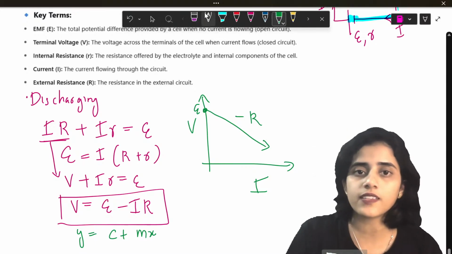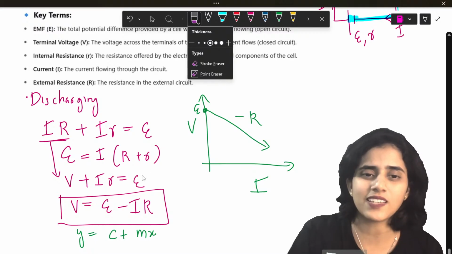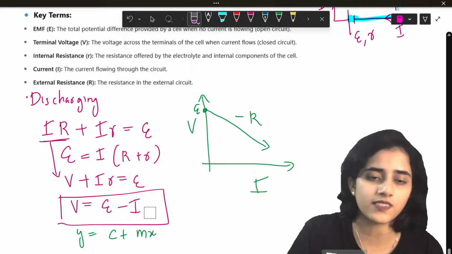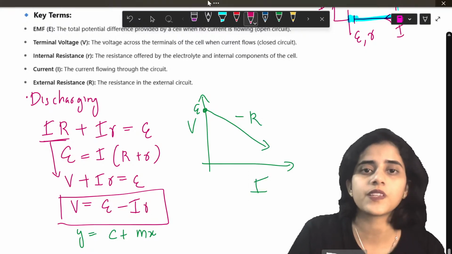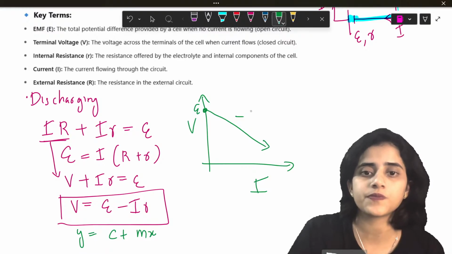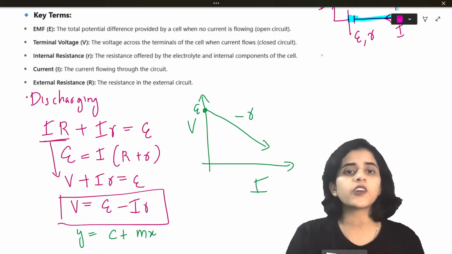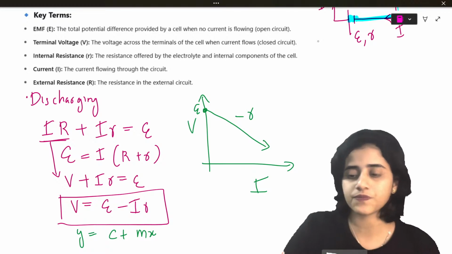One small thing, I made a mistake here. This is basically small r, isn't it? So here also the slope is small r. Big R got converted into V.